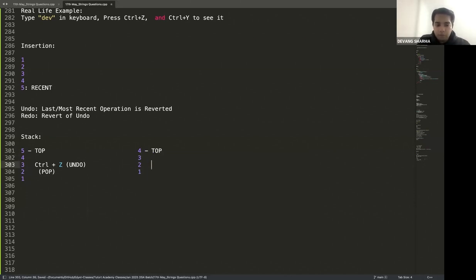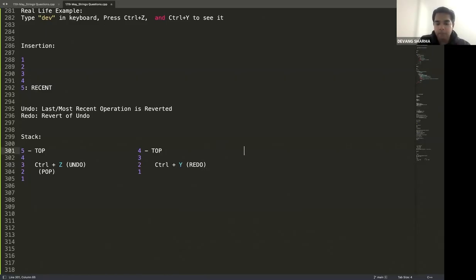Now if I do Control plus Y, which is redo, what will happen? What will be the structure of my stack now? Come on, guys, quick in the chat. Correct.